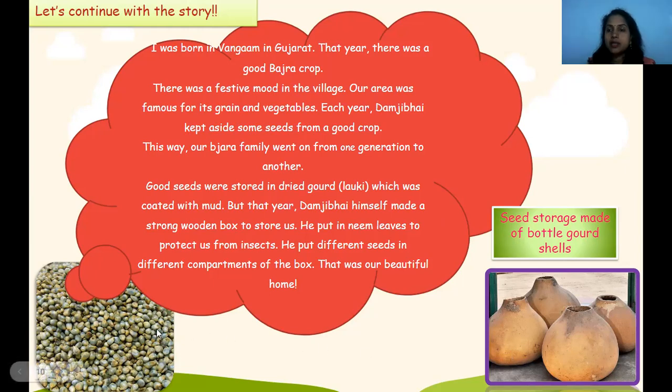That means the bajra. After cultivating and harvesting, storage is very important because we have to store it nicely so that there is no insect attack on the seeds. So we have to add dried neem seeds, and water should not fall on it, so we have to pack it very nicely. We can also choose boxes and add neem leaves so that we can protect from insects.